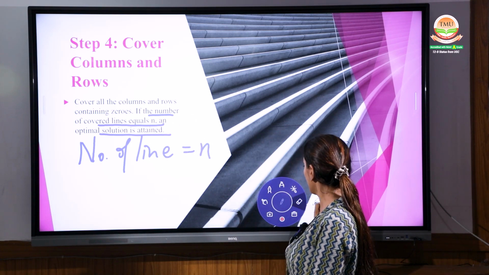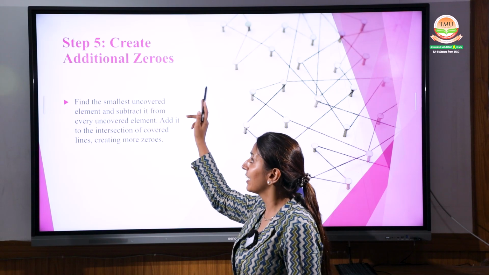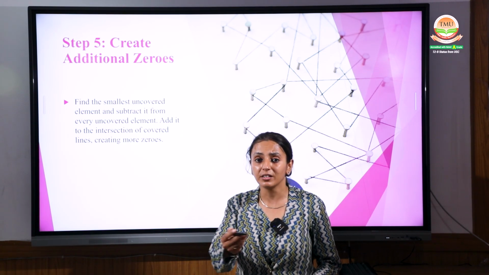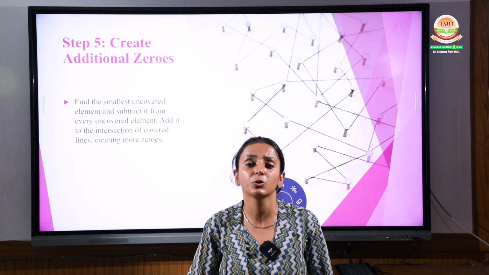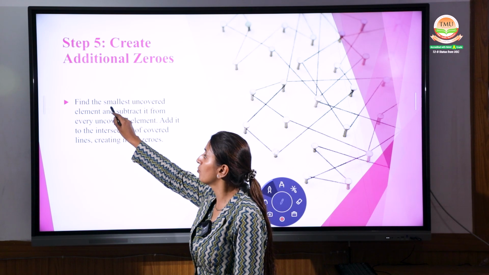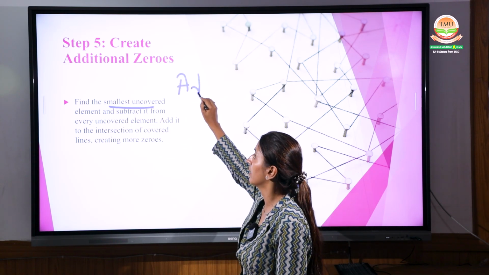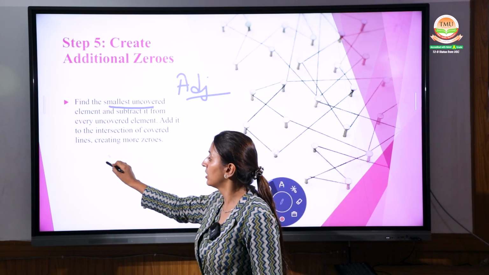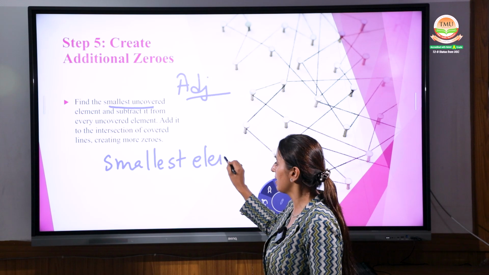Now coming to the next step, step number 5, that is creating the additional zeros. Like I have discussed earlier in this session, if the lines are not equal to the number of terms, then how do we make it equal? Find the smallest adjustment. That is a part of the adjustment. What adjustment do you have to do? Find out the smallest element.